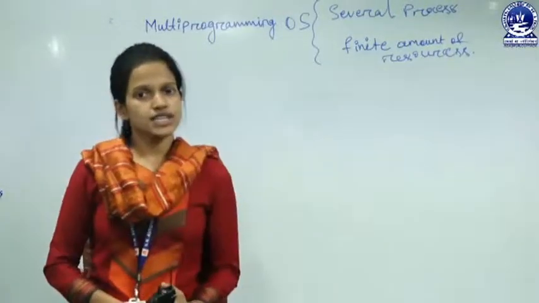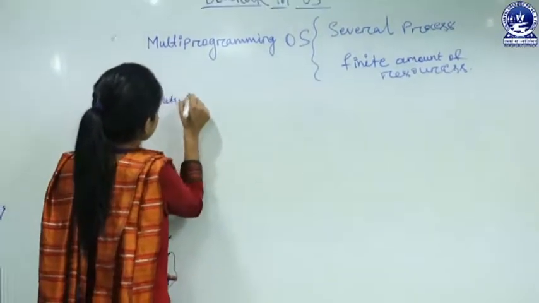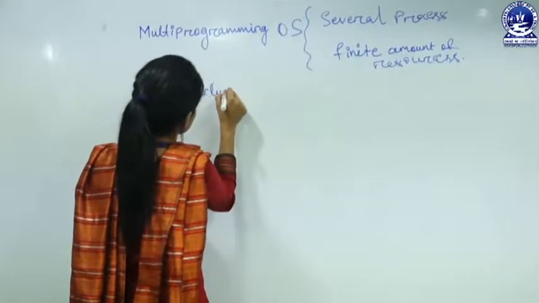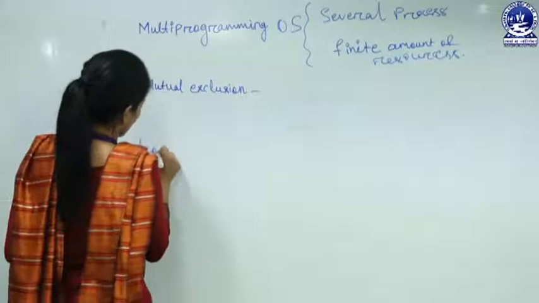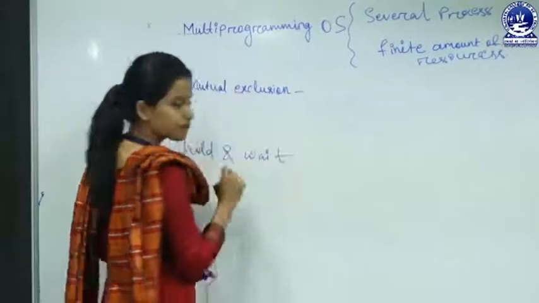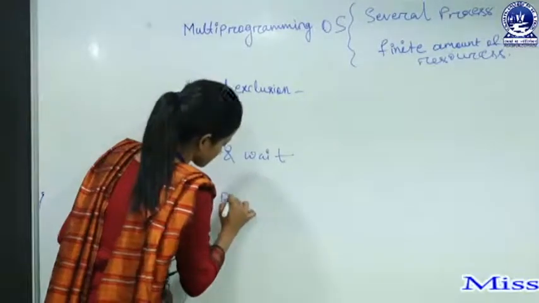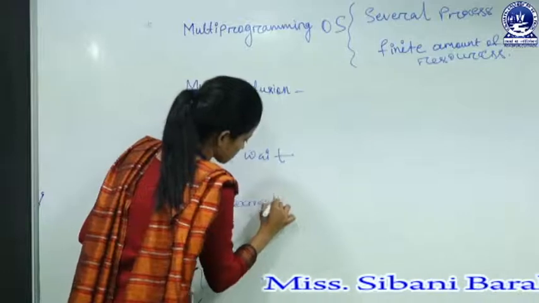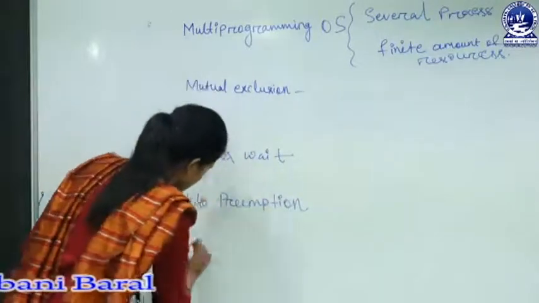First condition is mutual exclusion. Second one is hold and wait. Third one is no preemption. And the last one is circular wait.